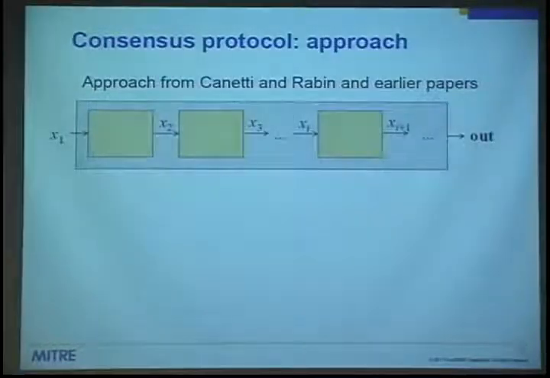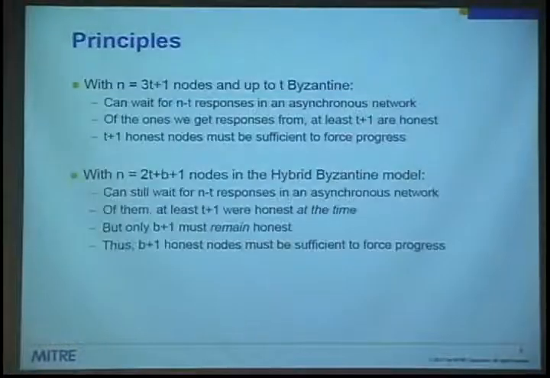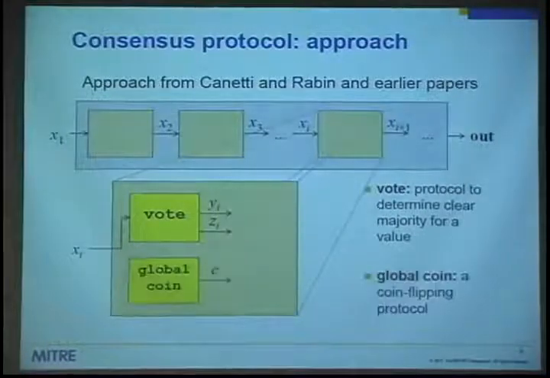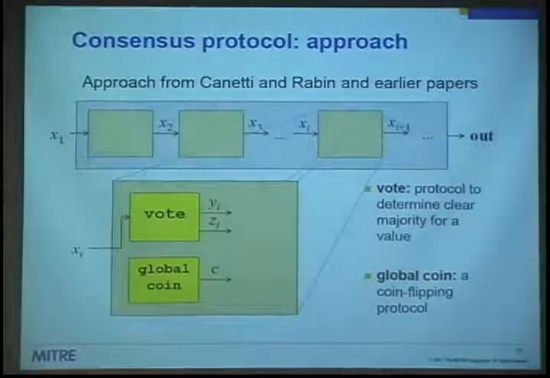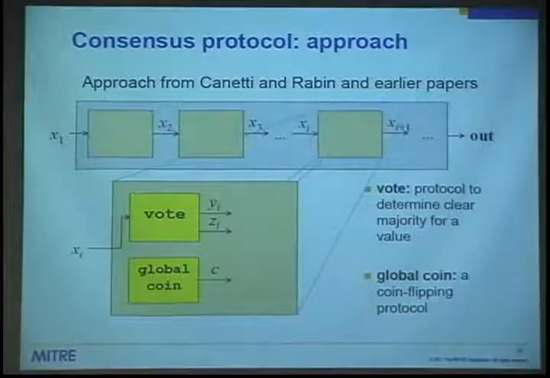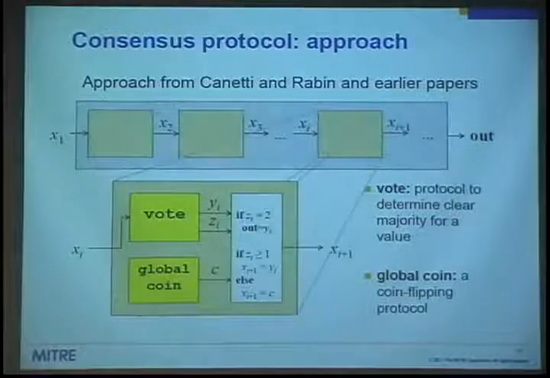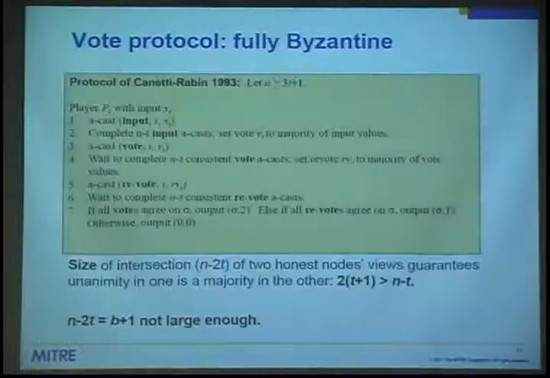Okay, so I'm going to give you the overall view of what it looks like to do this consensus protocol. Basically, you have a sequence of rounds, and each round consists of running 2 major protocols. There's a vote protocol, which tries to determine if there is some kind of clear majority for an actual value to output. And there's a global coin, which produces some random agitation so that the thing doesn't settle into some sort of static pattern forever. And basically, if the vote protocol is successful, then that creates your output. Otherwise, honest nodes will go with the output of the global coin for their next round, and so eventually you're going to make progress towards something.